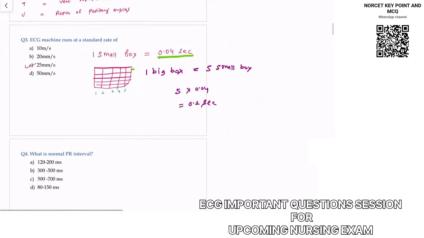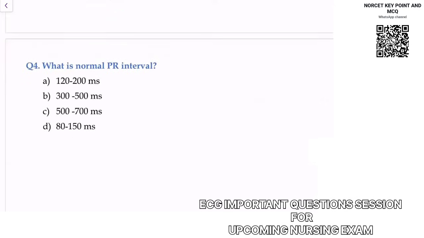Coming to the next question. So understand this, क्या question बन सकते हैं यहाँ से. ECG machine runs at a standard rate, that is 25 millimeter per second. One small box is 0.04 and one big box will be 0.2 seconds. If I say what is normal PR interval, again a one-liner type easy question. Normal PR is considered in the range of 120 to 200 milliseconds. So answer is clear. Answer is A in this. Sometimes they can ask you a question on normal QRS. So this is your normal PR.